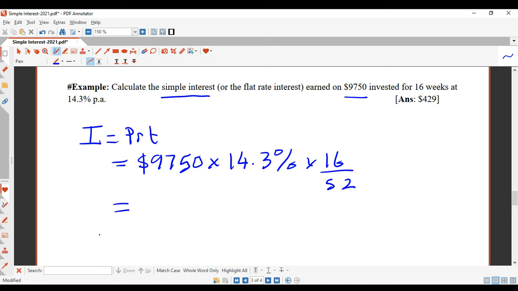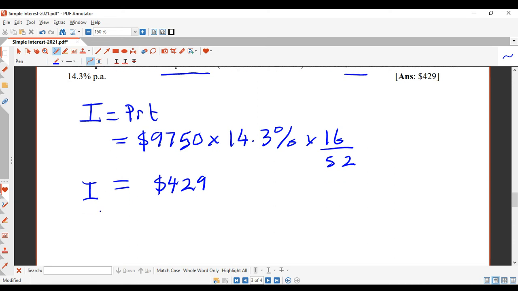Let's work it out: 9750 times 14.3 shift percent times 16 on 52. So $429 there, exactly. That's the interest you've earned on top of the investment.